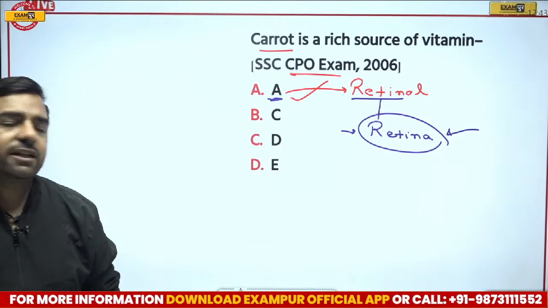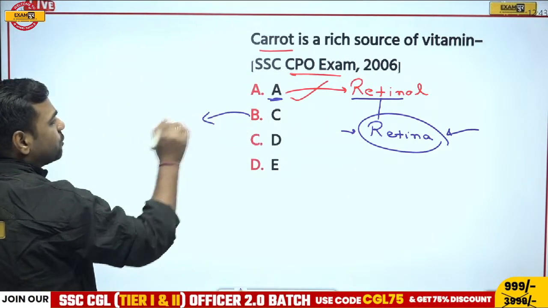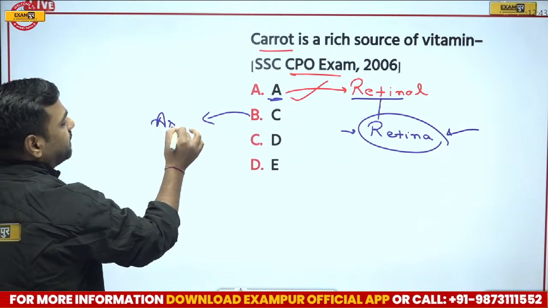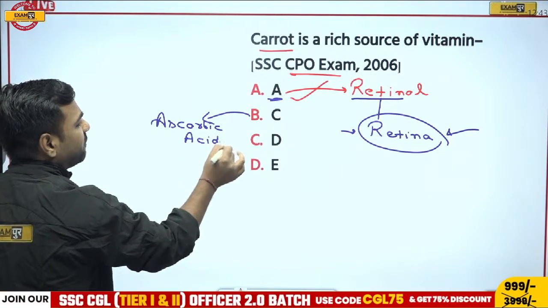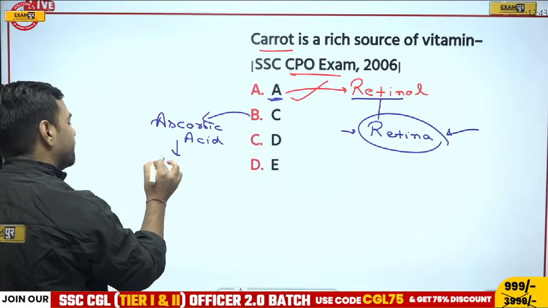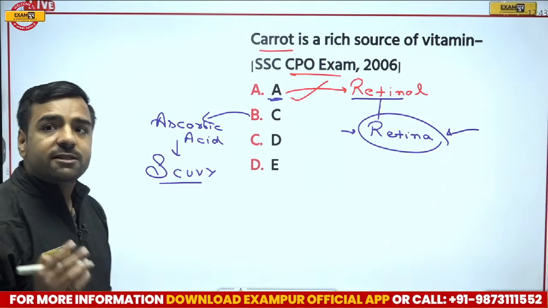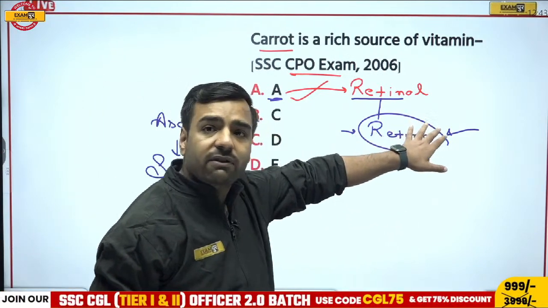So retina is related to the eye, so you can relate it. If I talk about vitamin C, what is it? Its chemical name is ascorbic acid. Now, if there is a deficiency of vitamin C, it will lead to what? It will lead to scurvy. In scurvy, there's bleeding of gums.